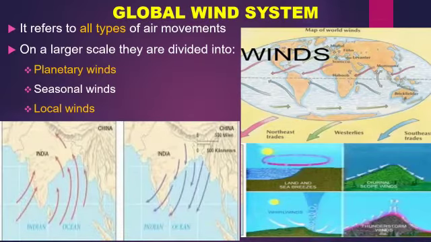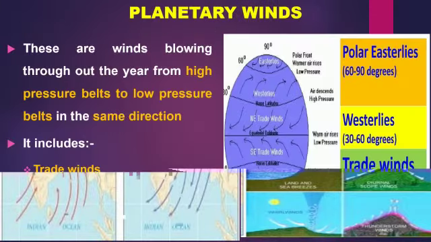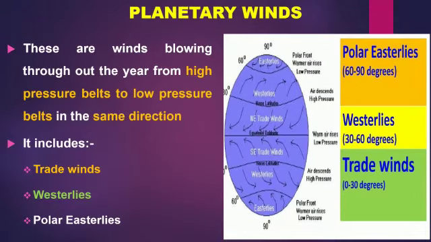The global wind system is divided into 3 parts. On a larger scale, they are divided into planetary winds, seasonal winds, and local winds. Planetary winds are winds blowing throughout the year from high pressure belts to low pressure belts in the same direction. It includes trade winds, westerlies, and polar easterlies.